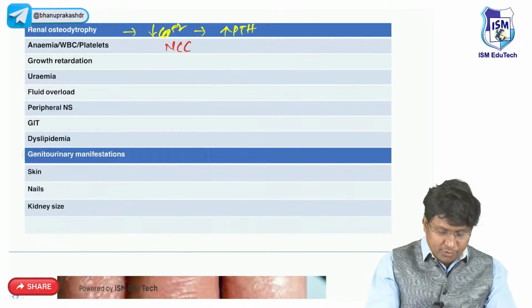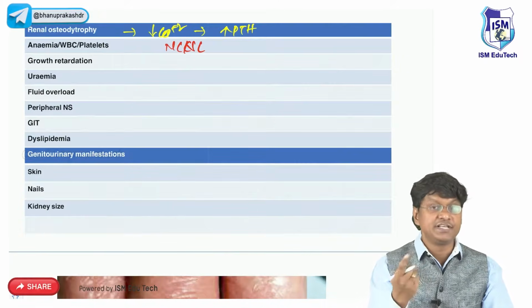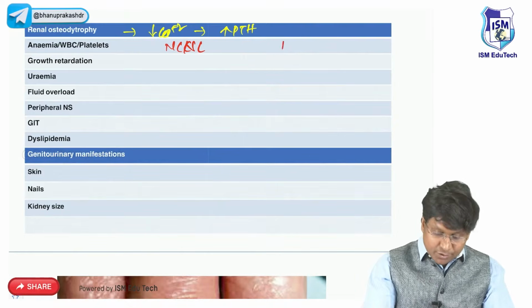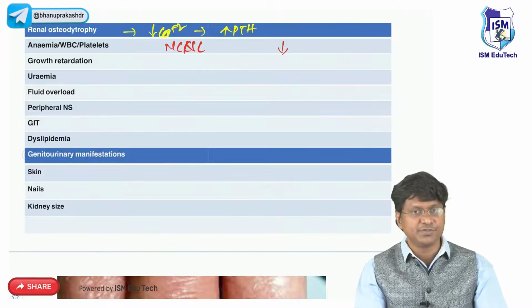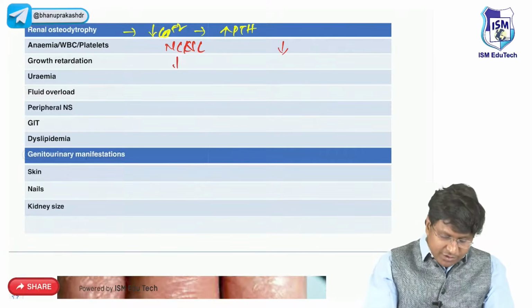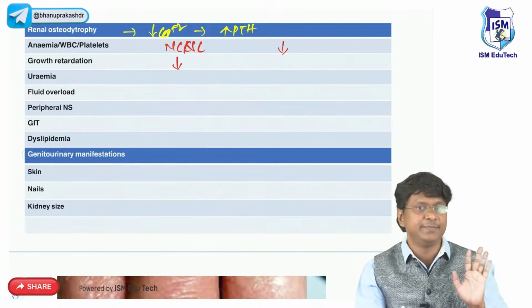So there will be normocytic, normochromic type of anemia. And there will be leukopenia, because of which there will be increased infection. And there will be also thrombocytopenia, because of that there will be bleeding manifestations in these patients with the chronic renal failure. There will be growth retardation. Why is that? That is because of your anemia and renal osteodystrophy, there will be growth retardation.